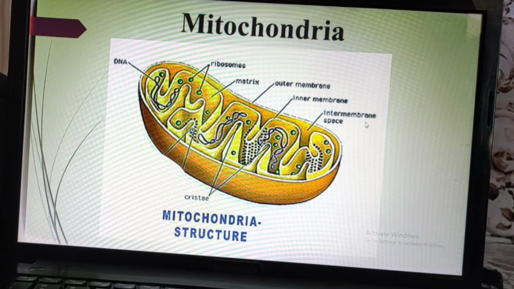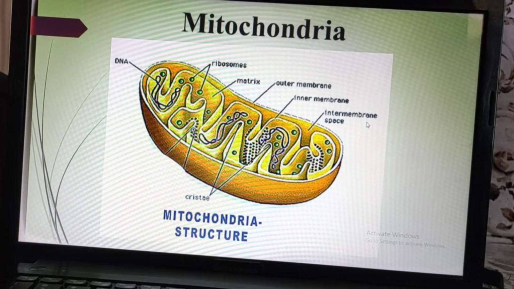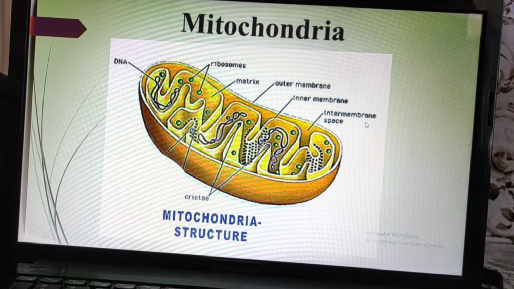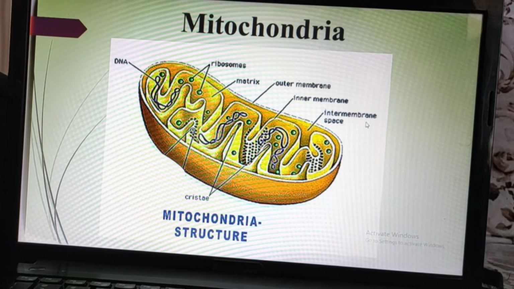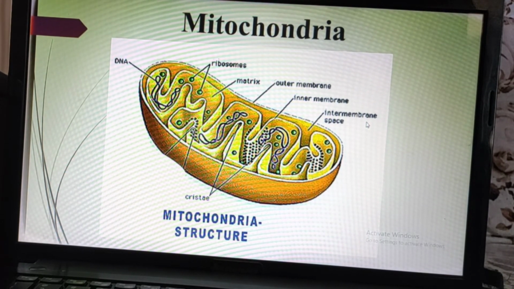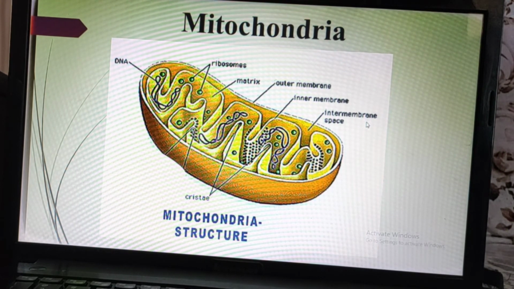This inner membrane also has small particles present inside, called oxysomes and cytochromes, also called electron carriers. These oxysomes we will see after that. First we will see all the cell parts.